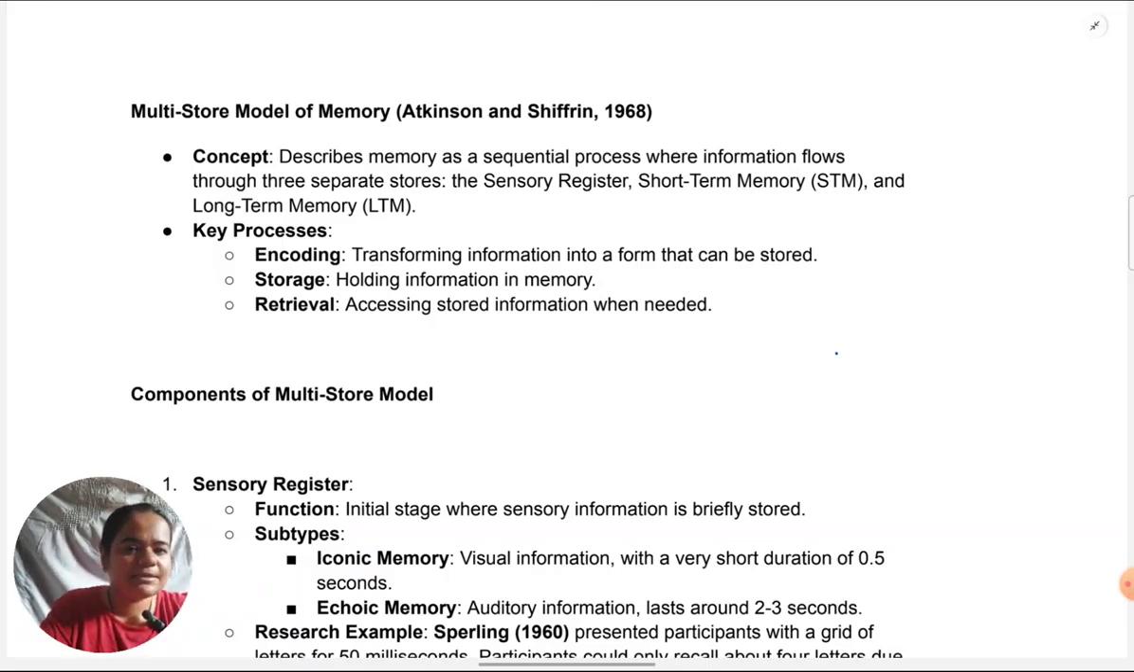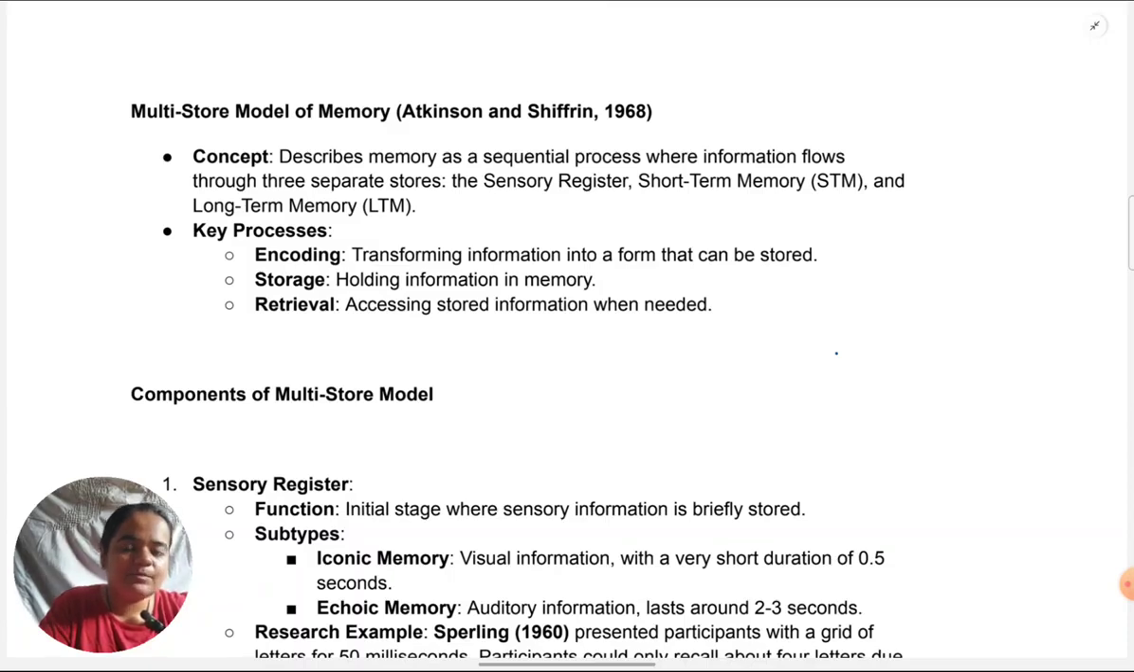So, today's class is going to be all about explanation of the first topic which is there in the international curriculum, Oxford International AQA. The very first topic is memory. In that, the first subtopic is MSM, multi store model.